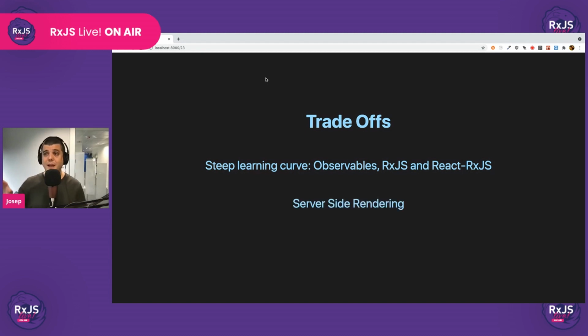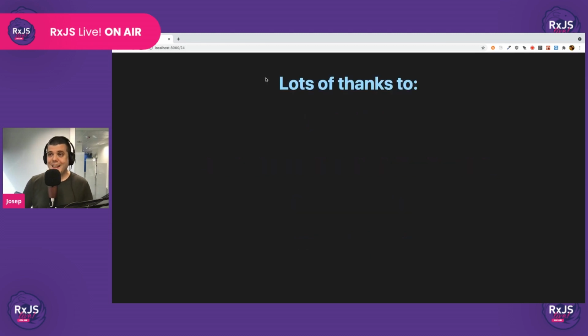Server-side rendering: I'm not saying that it's not possible. I have not investigated whether it's possible or not. I've investigated very little, but it's not a need that we've had. So I'm not sure if the library is well suited for doing server-side rendering. And another trade-off is that the documentation, at least for now, has some room for improvement.